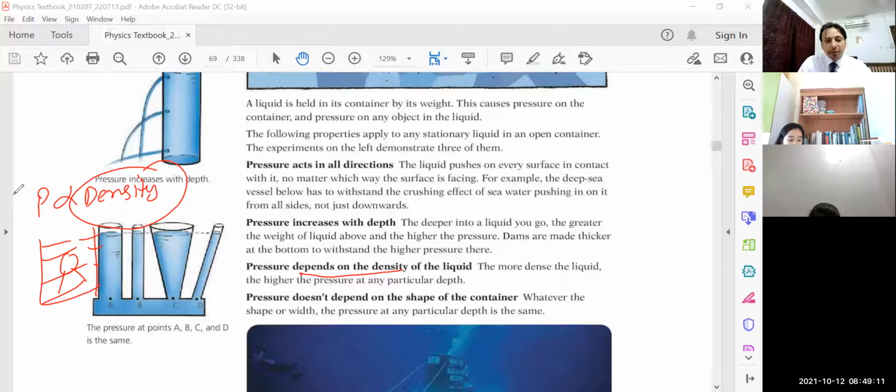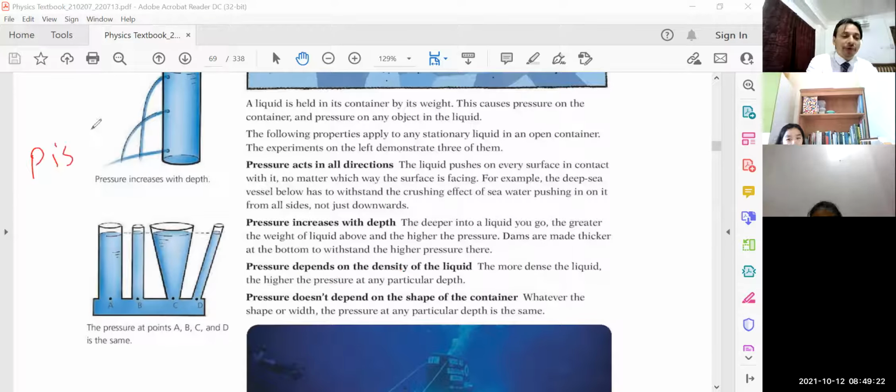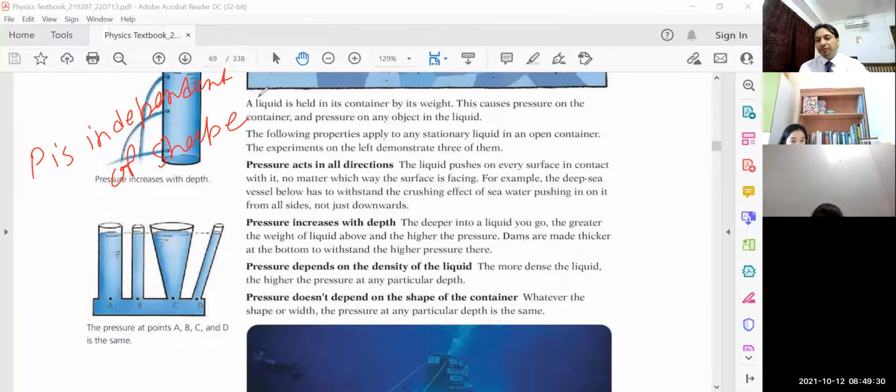And the next point, number 4, pressure doesn't depend on the shape of the container, children. Pressure is independent of the shape of the container. This is a paradox actually, children.